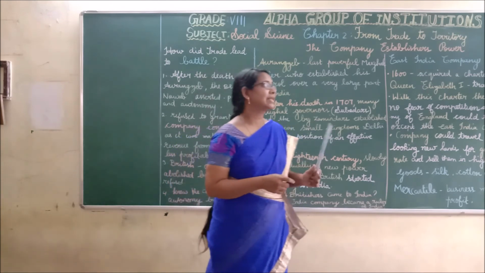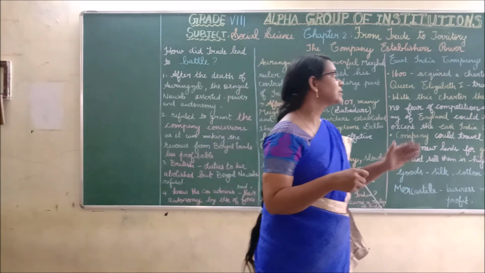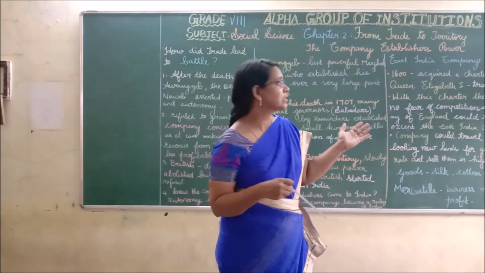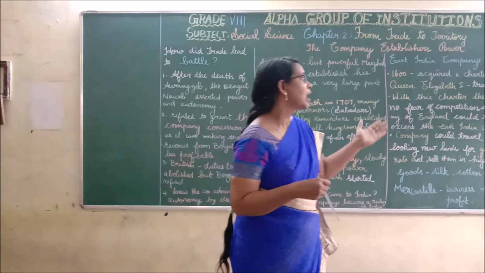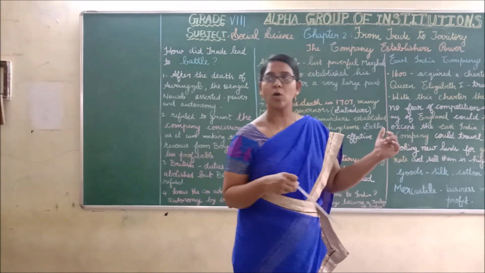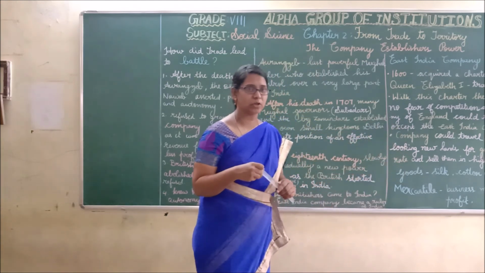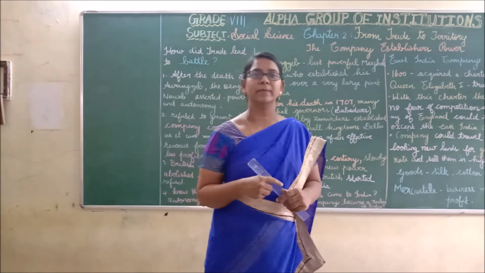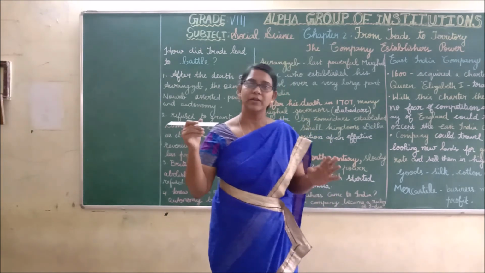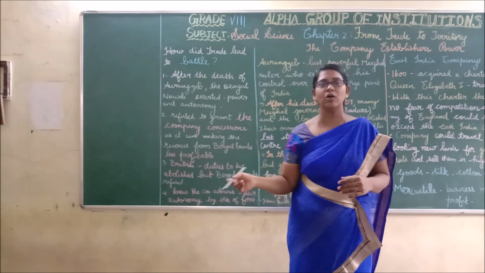And then we have learned that the East India Company began trade in Bengal. Aurangzeb gave a farman to the Britishers, that is, to the East India Company. Officers started using the farman of duty-free trade for their own side businesses too, which resulted in huge losses of revenue to the Nawab of Bengal. The Nawab of Bengal refused and protested against this, and this led to the Battle of Plassey.